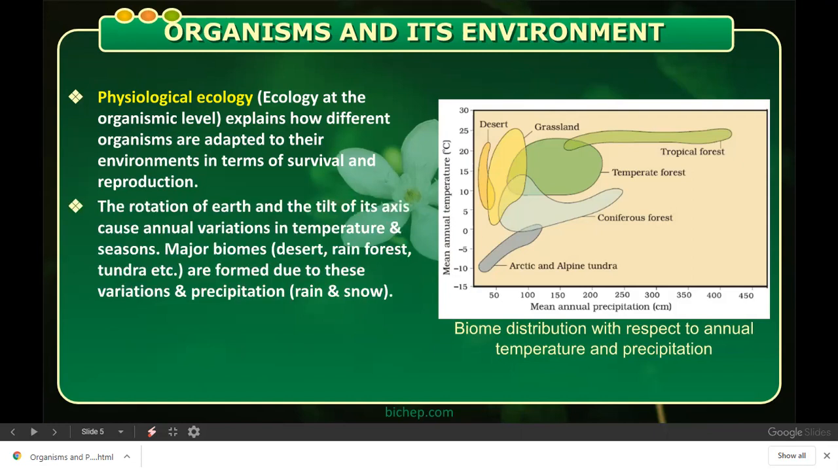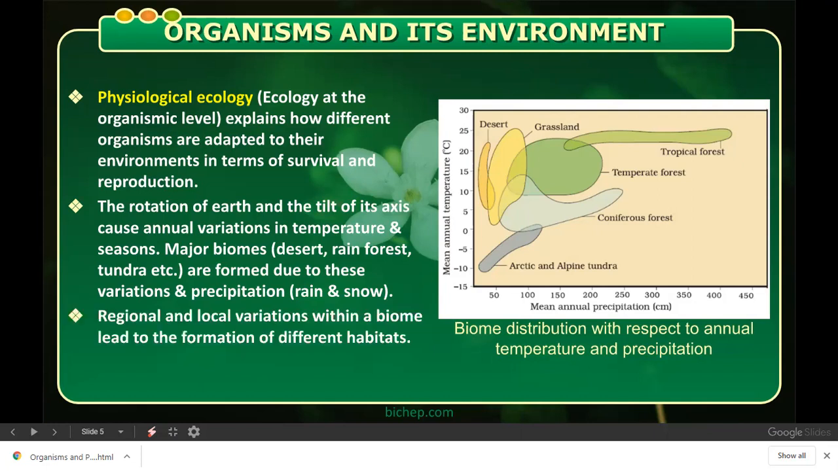Then the concept comes: rotation of the earth and the tilt of its axis. Because of the rotation of the earth, there are different temperatures on different biomes. The major biomes, as you can see in the diagram, desert, rainforest, tundra, etc., are formed due to variations in temperature and precipitation, that is the rain and the snow. So you should know the names of the biomes: desert, grassland, tropical forest, temperate forest, coniferous forest, Arctic and alpine tundra. Okay, and then what do you mean by physiological ecology?